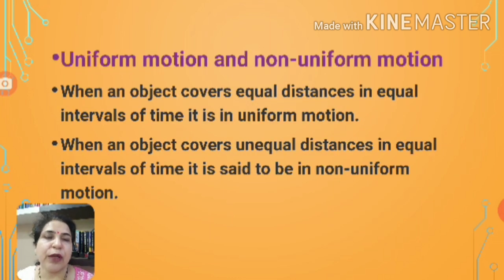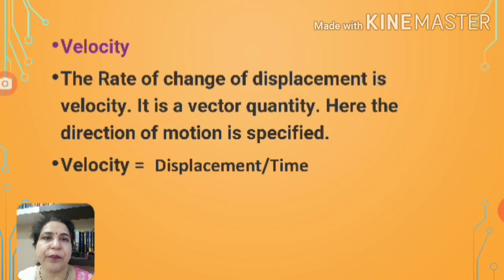Uniform and non-uniform motion. Uniform motion. Uniform means the velocity is constant throughout. So uniform motion means when the object covers equal distance in equal intervals of time. It is called uniform motion. And when the object is covering unequal distance in equal intervals of time, it is said to be non-uniform motion.